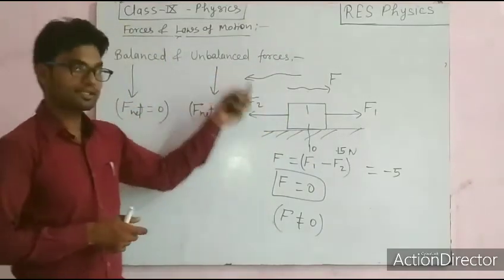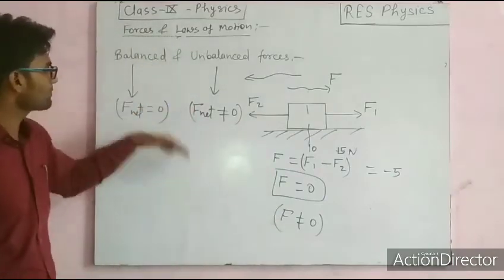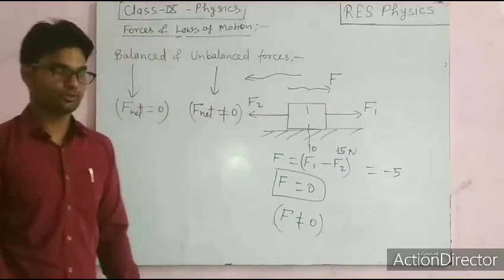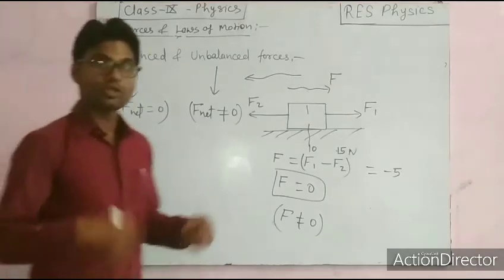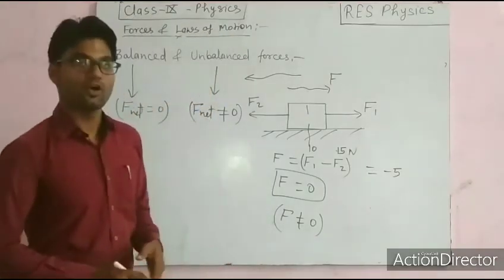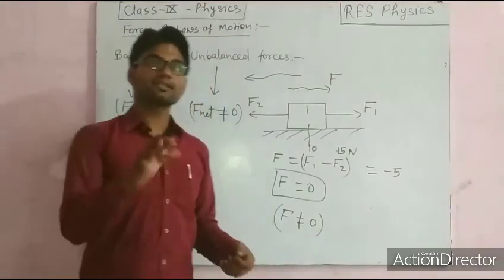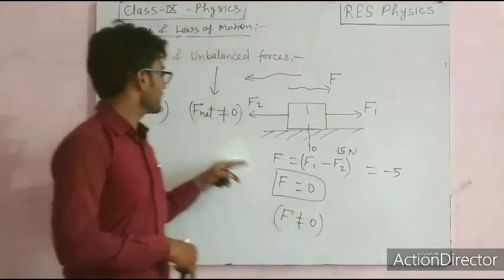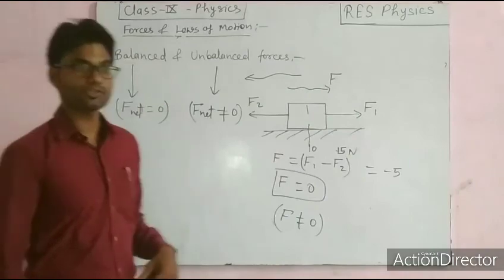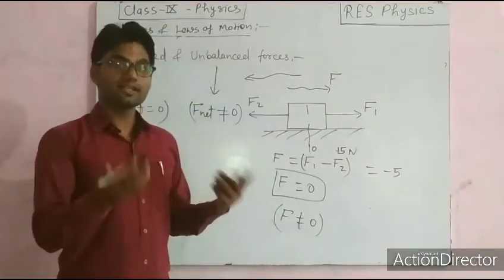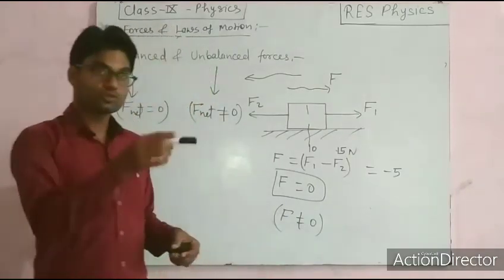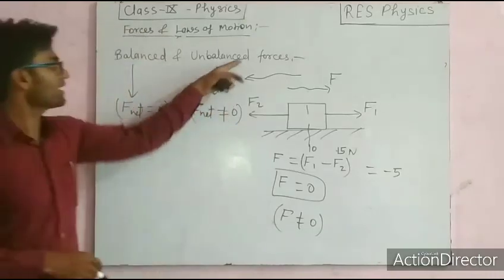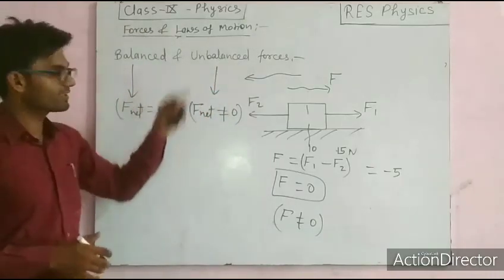So from the resultant force we can define balanced forces and unbalanced forces, right? If many forces are acting on a body and the resultant of those forces is 0, those forces will be called balanced forces. If their resultant is not equal to 0, those forces will be called unbalanced forces. So hopefully this will be clear.